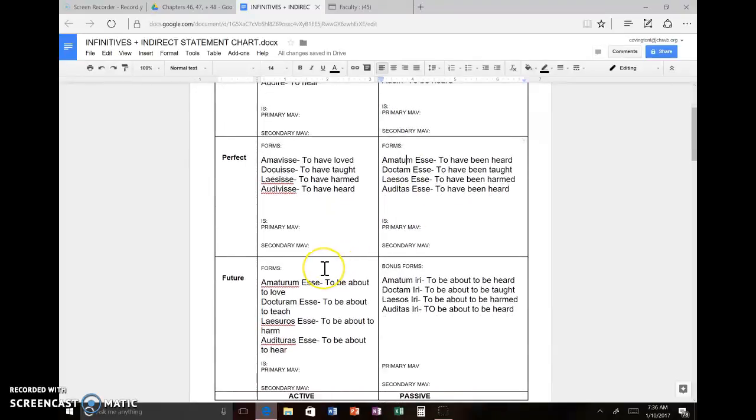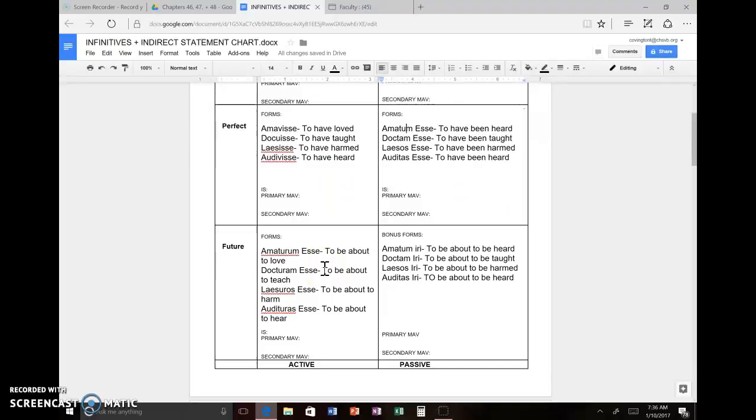Then we came down to our future active infinitive, to be about to love, right? Where we took the fourth principal part, added ur, just like we would for a future active participle, but then added esse, right? And again, we did the same thing with our accusative endings because of its use. And then we came over here to what I call bonus forms because you never see them, but they are the future passive infinitives. They're real forms where you take the fourth principal part, again, with our accusative endings, and then just iri. And it's to be about to be heard, to be about to be taught.